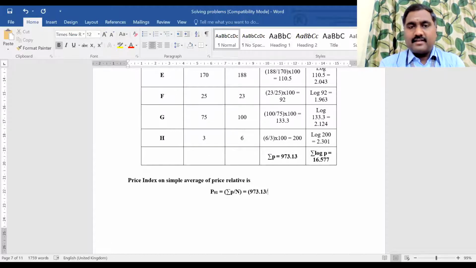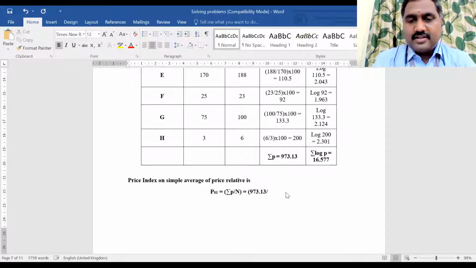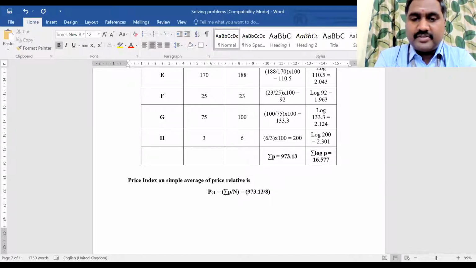What is N? Hey guys, what is N here? How many number of... yeah, very good, Abhinav. So it should be 8. Number of items, commodities are 8. Okay, now tell me what is the P01 value? Summation P01 value?